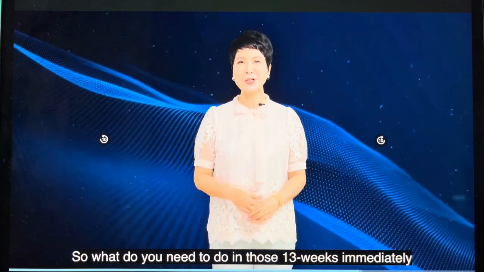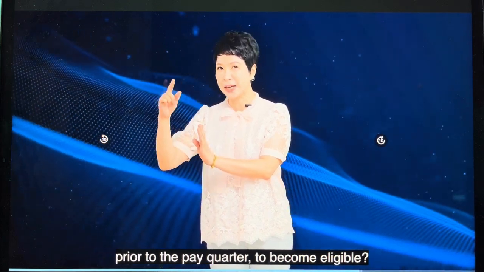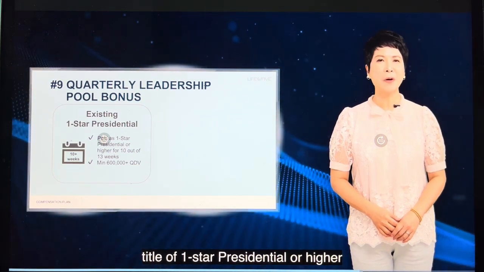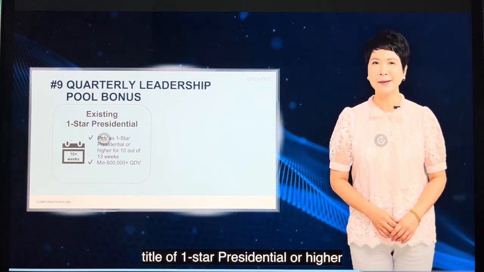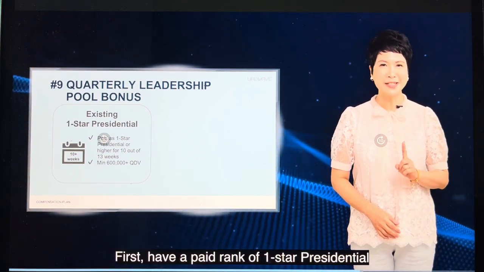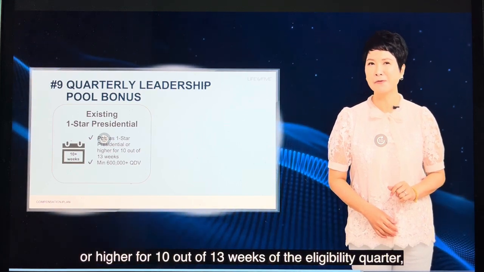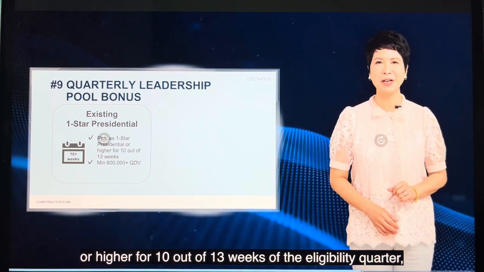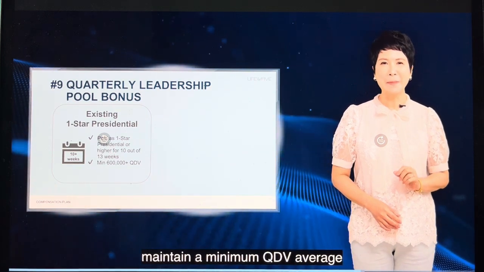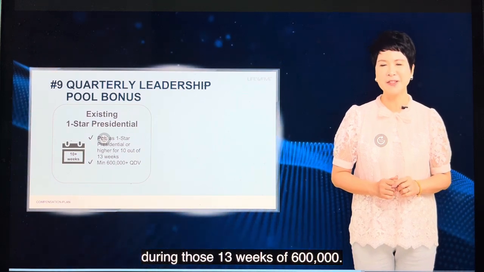So, what do you need to do in those 13 weeks immediately prior to the pay quarter to become eligible? For a leader with an existing career title of 1-star presidential or higher at the start of the eligibility quarter, you must first have a pay rank of 1-star presidential or higher for 10 out of 13 weeks of the eligibility quarter. And second, maintain a minimum QDV average during those 13 weeks of 600,000.